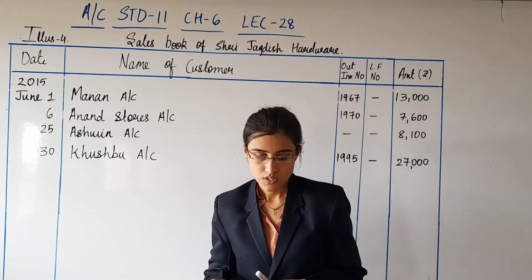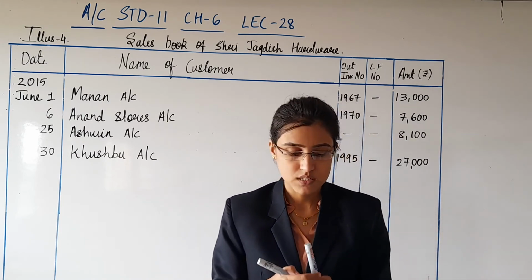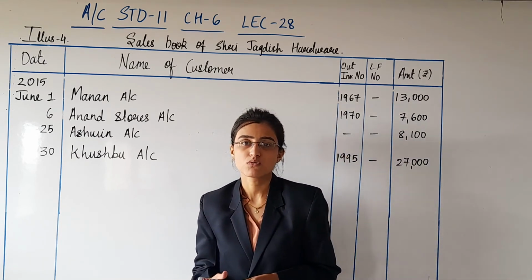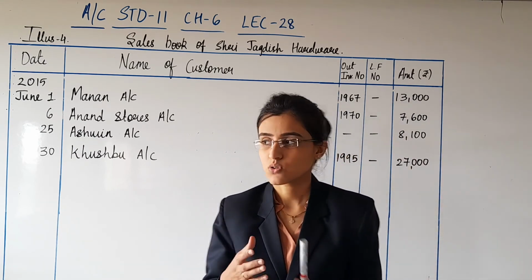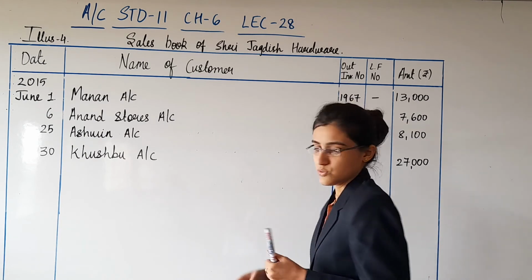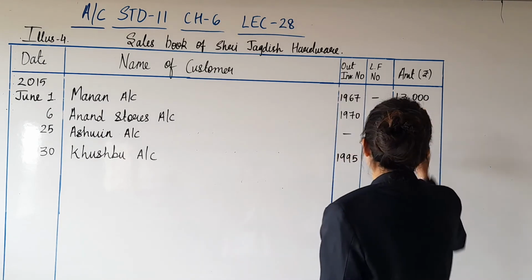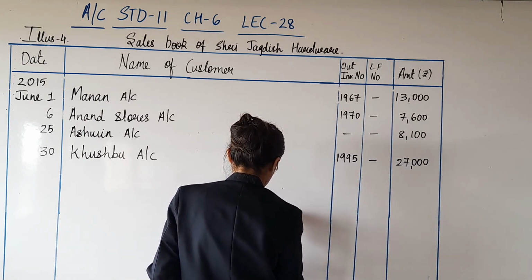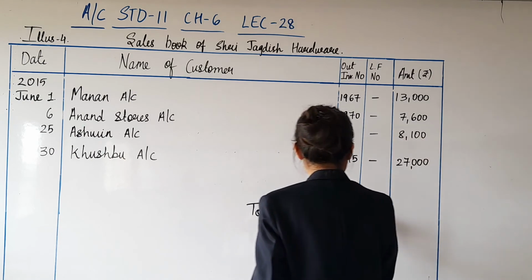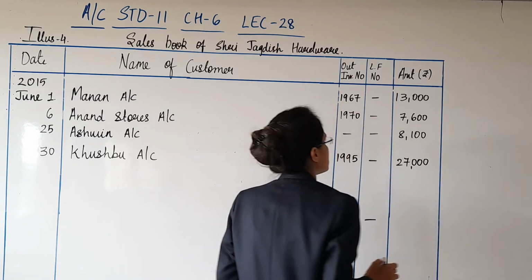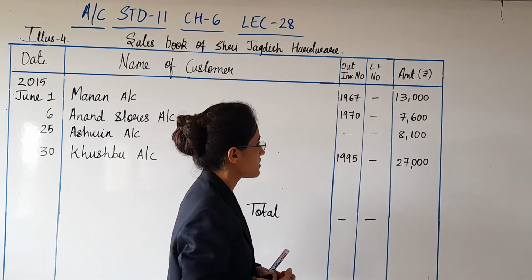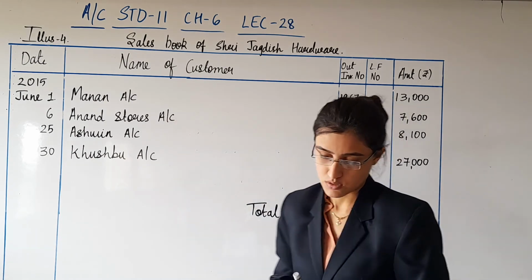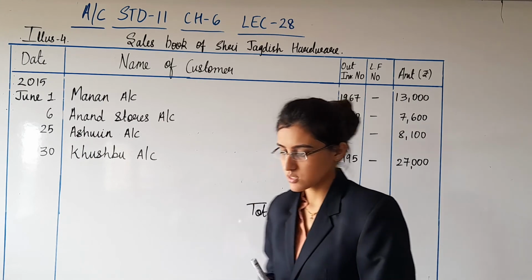So here we complete illustration 4, and the only thing that is left is about total. So total is very simple. You need to add up this amount. 13,000 plus 7,600 plus 8,100 plus 27,000 gives you 55,700.